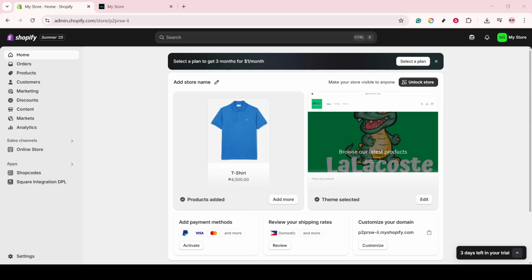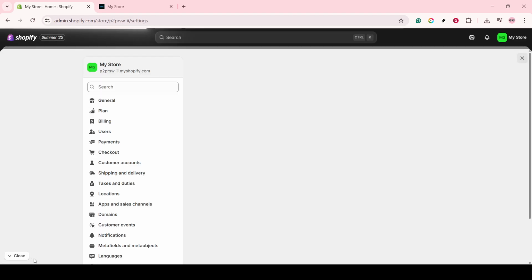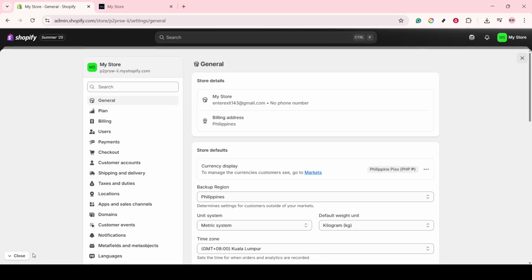Let's start by navigating to the settings of your Shopify store. This is your first step. You'll find the settings option at the bottom left corner of your Shopify admin dashboard. Clicking on it will open a page filled with various settings options that allow you to customize different aspects of your store. Among these options, find and click on the Customer Accounts tab.